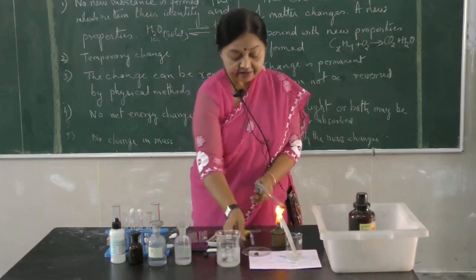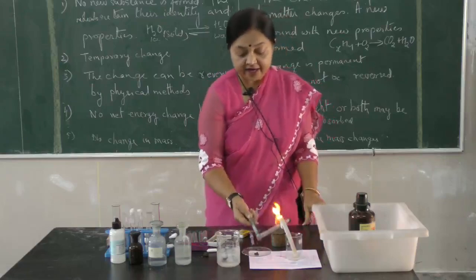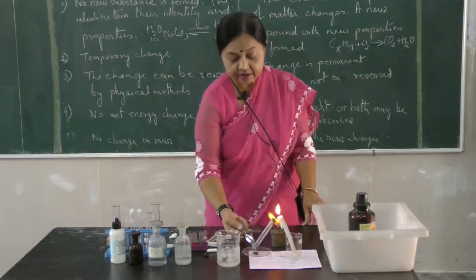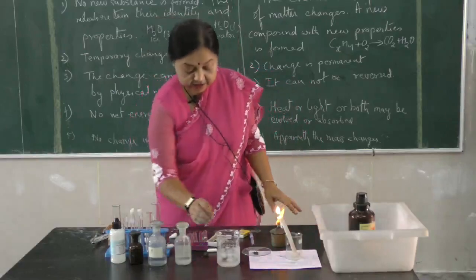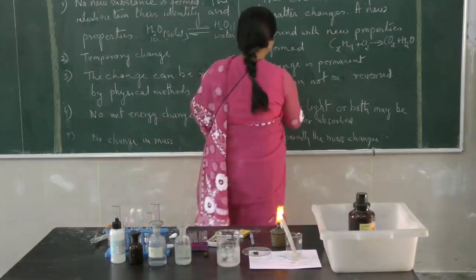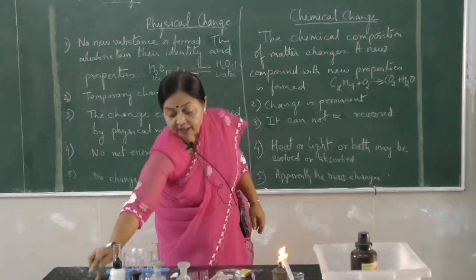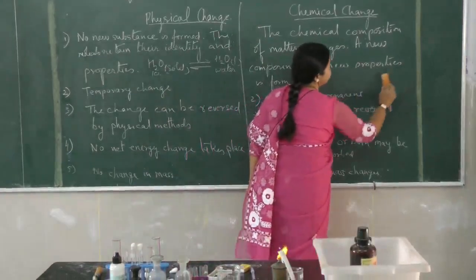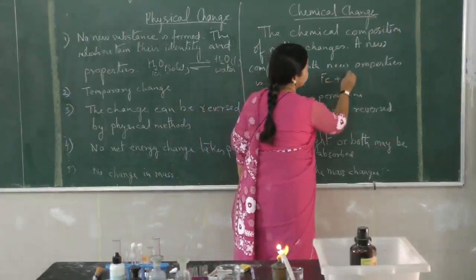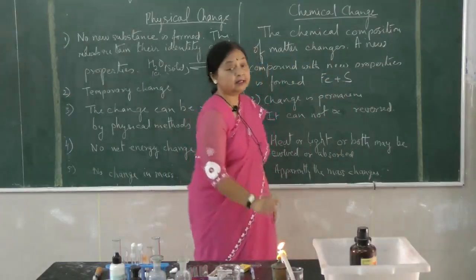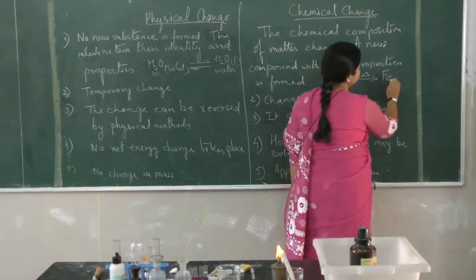This is the iron sulfide, a totally new compound formed. So here the chemical composition of matter changes and a new compound is formed. If we take the example of Fe and S and supply energy to it, on heating it turns to FeS.